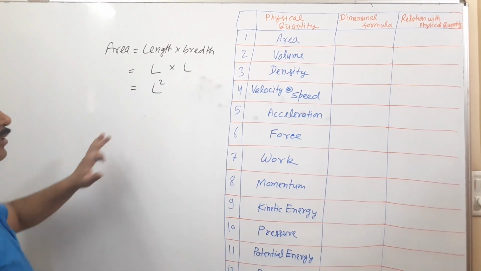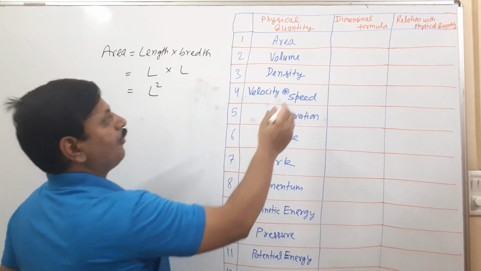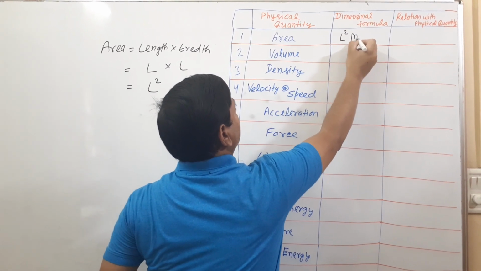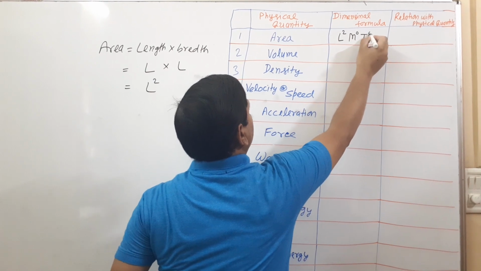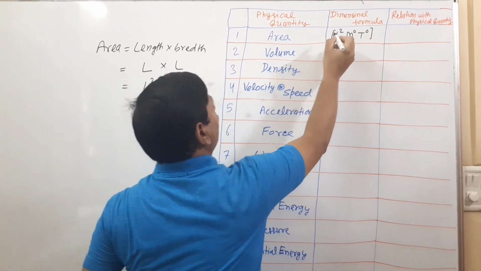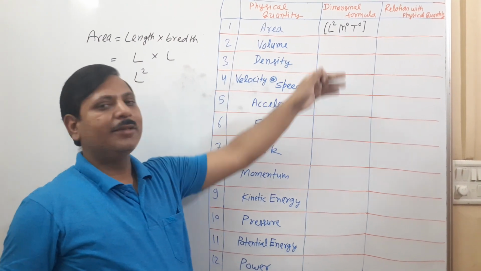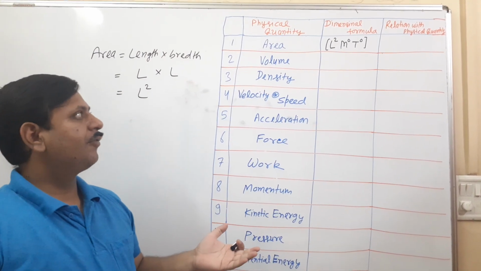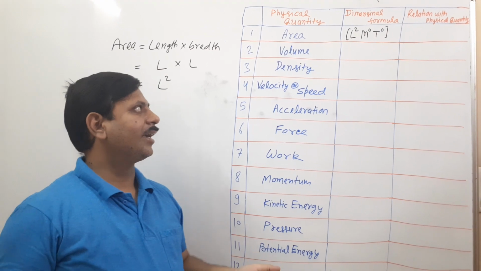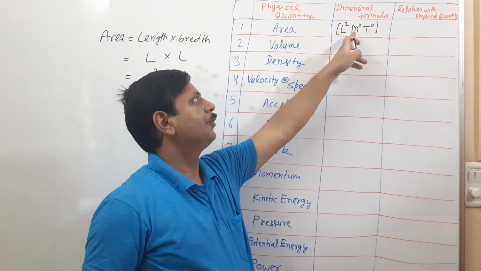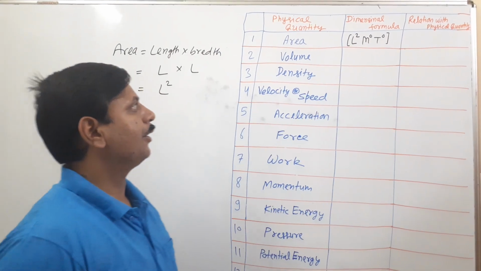So what will be the dimension formula of area? If we write here, L square, M is 0, T is 0. The dimension formula of area is L square. There are no terms of the fundamental units kg and second, so you will write power 0. So M power 0, T power 0.